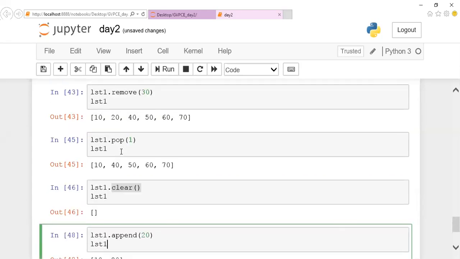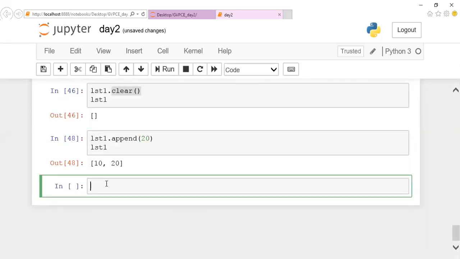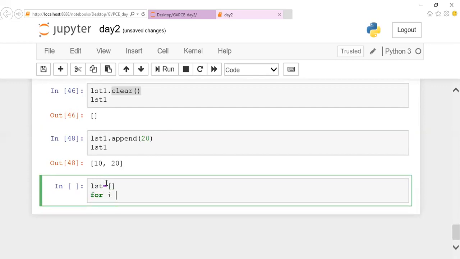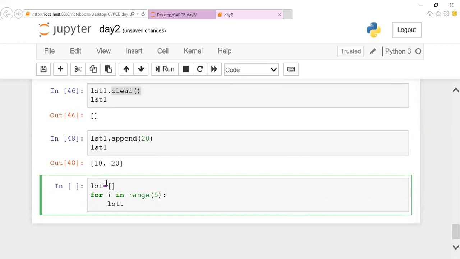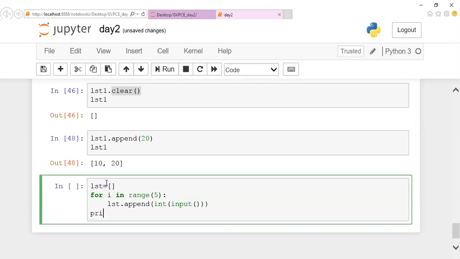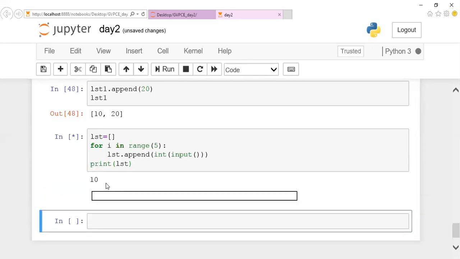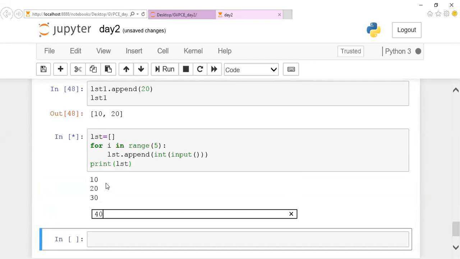So by using this, you're going to append a value. Let us assume I want to append 5 values. What I can do is have a list here and a for i in range of 5, since I want to add 5 values. Then I can mention list dot append, and inside this I can convert to an integer value and accept the input. At the end, if I print my list, you can notice that it will accept 5 values. If I execute it, look here, I can enter 10, 20, 30, 40 and 50.